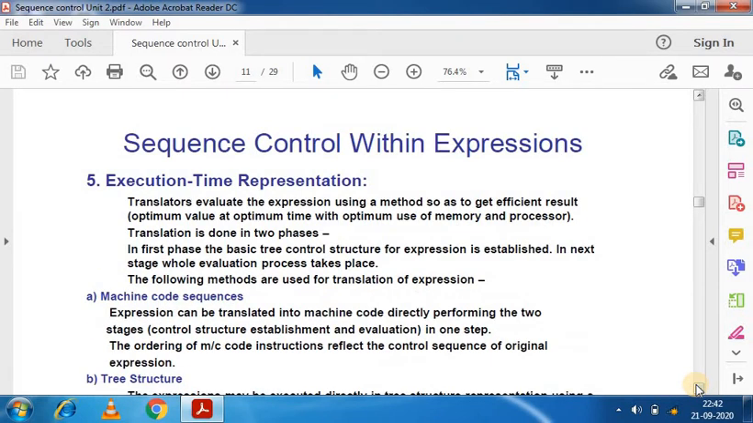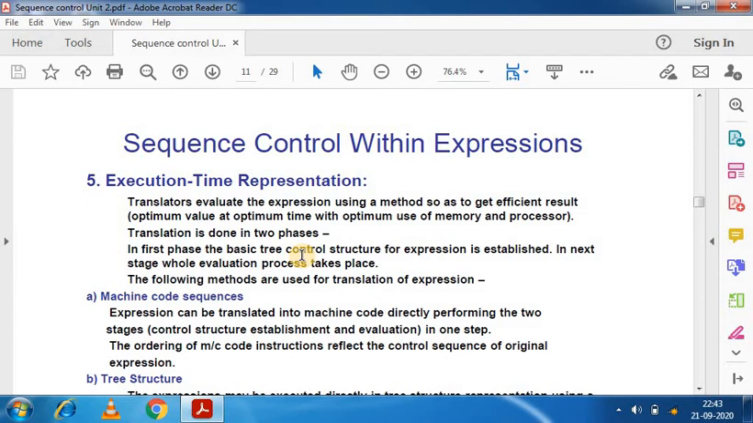Now we are talking about execution time representation. We consider the worst case execution time, denoted WCET, the longest execution time for any possible combination of inputs, and the best case execution time, BCET, the shortest execution time for any possible combination of inputs. After that, the average case execution time for typical inputs.